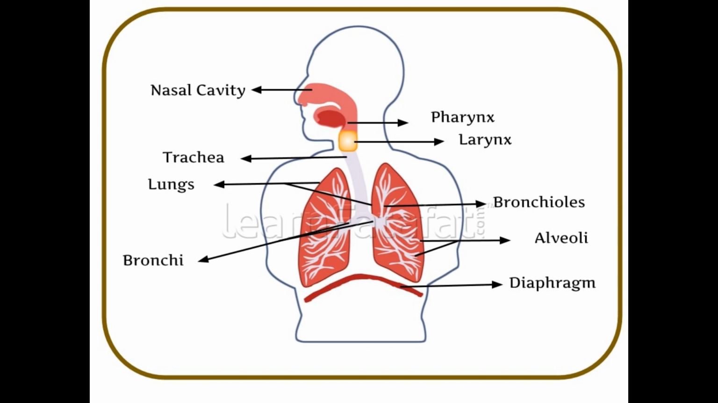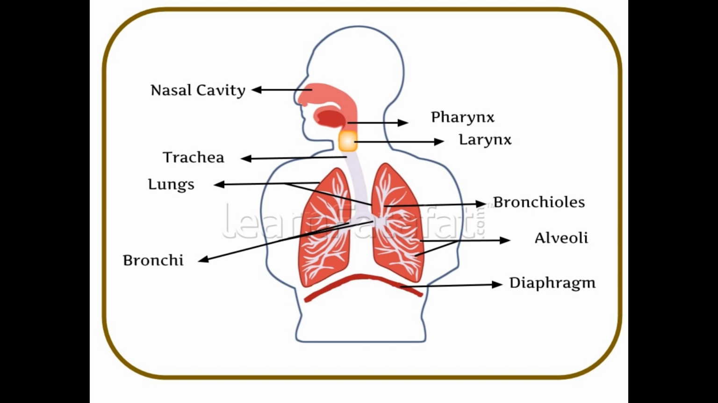Air enters the pharynx through the nose. Pharynx is the region behind the nose and mouth, which leads down to the throat. The lower portion of the pharynx leads to the larynx. Larynx is generally known as the voice box. It has folds of tissue called vocal cords. These vocal cords vibrate with the passage of air and produce sound. This is how we talk.